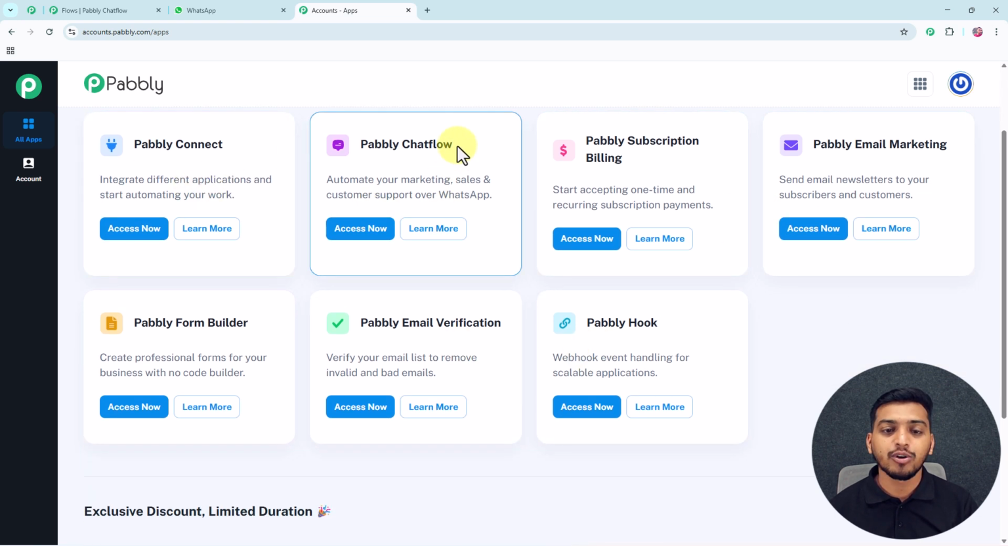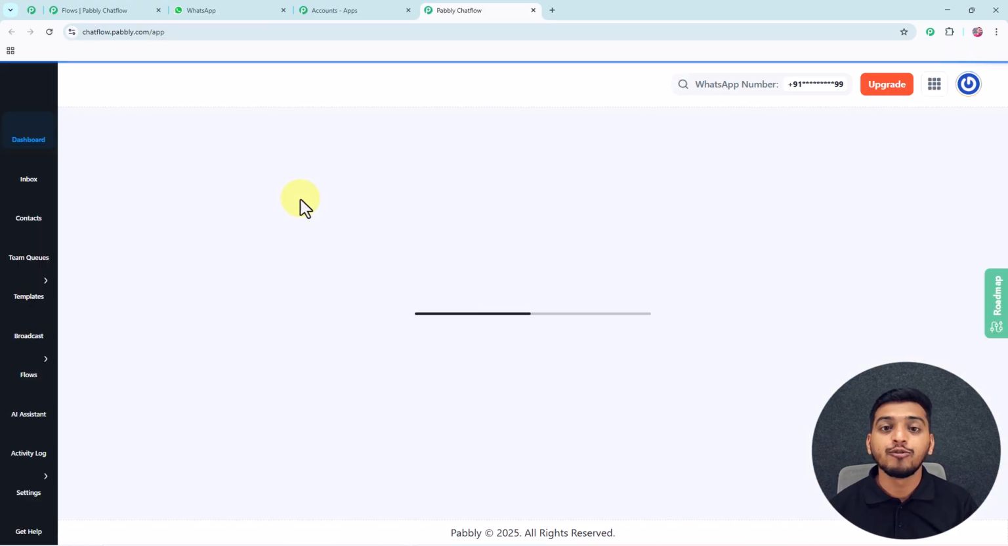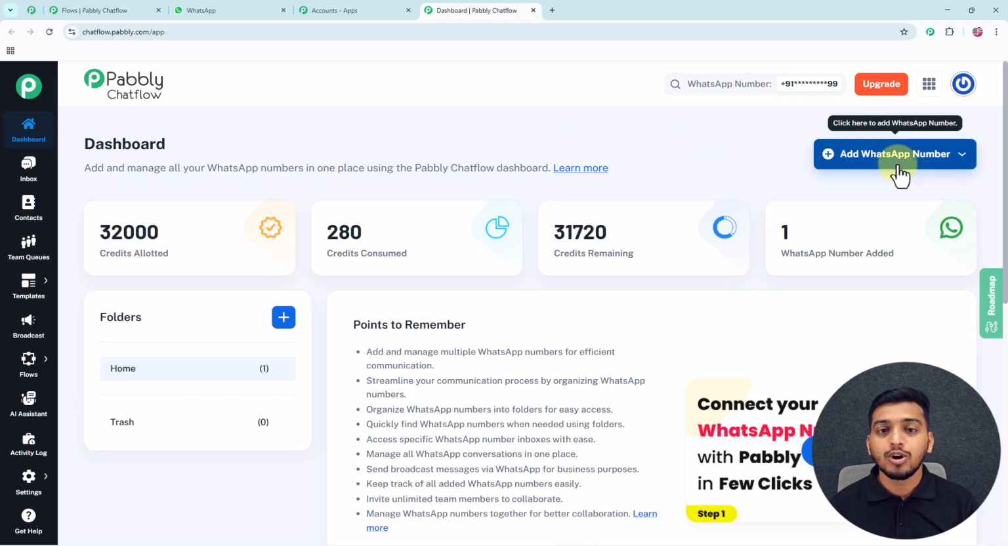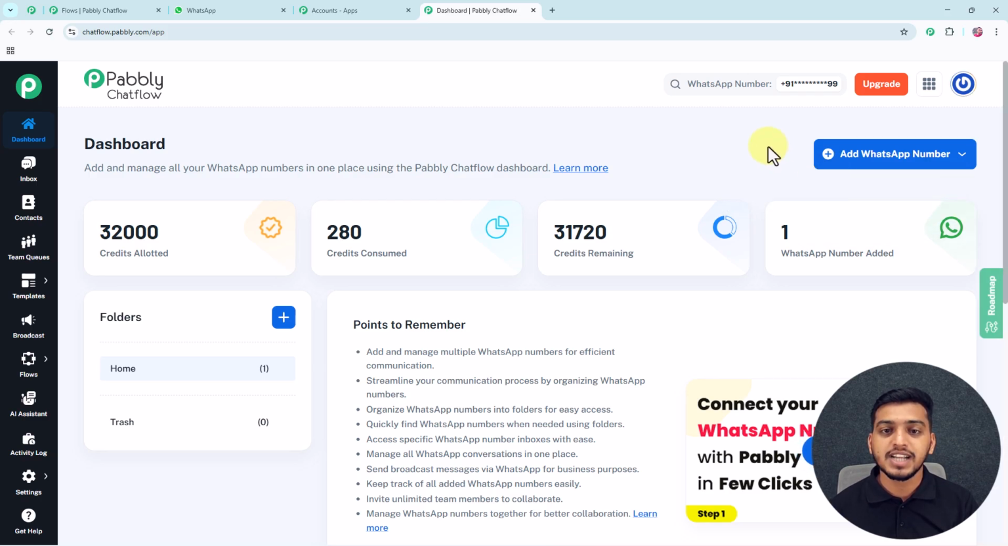But today, as we are going to use this Pabbly Chatflow, I will click on this access now button, and after that I will get directed to this dashboard of Pabbly Chatflow. When you are inside this dashboard, the first thing you have to do is click on this add WhatsApp number button to add your WhatsApp number inside Pabbly Chatflow, and you can choose either of these two methods, WhatsApp connect method or manual token connect method, to add your WhatsApp number inside your Pabbly Chatflow account.